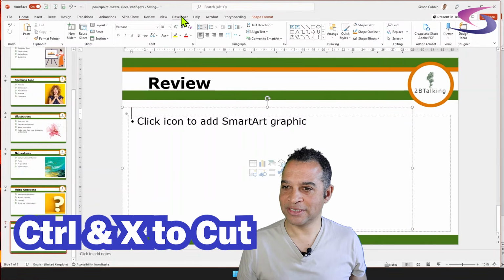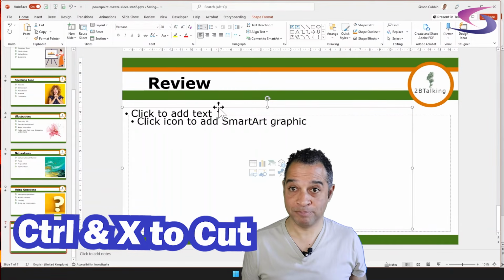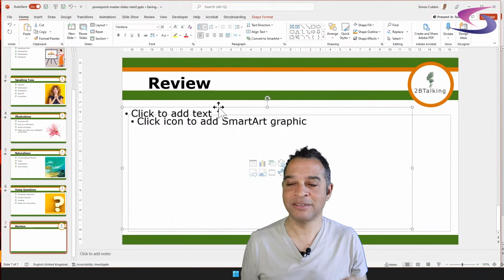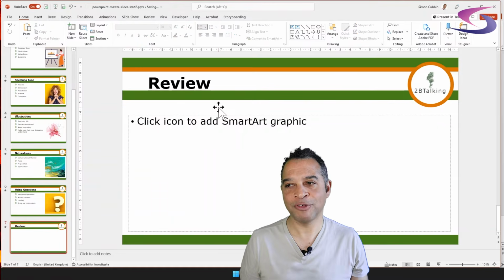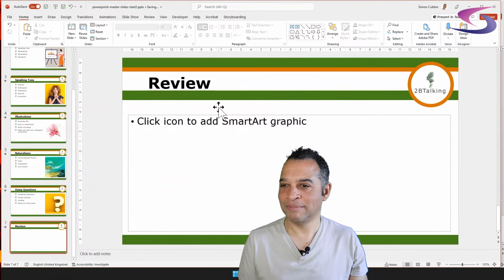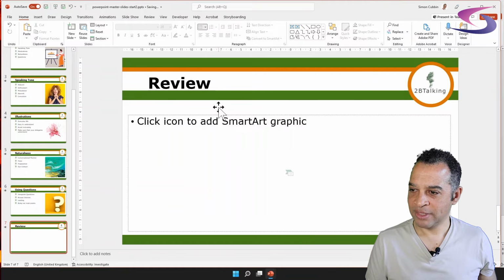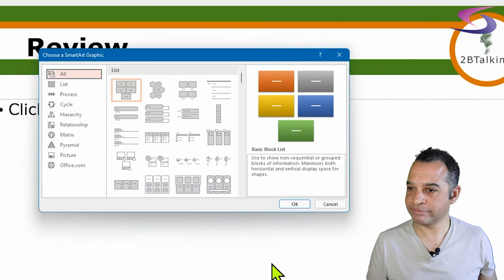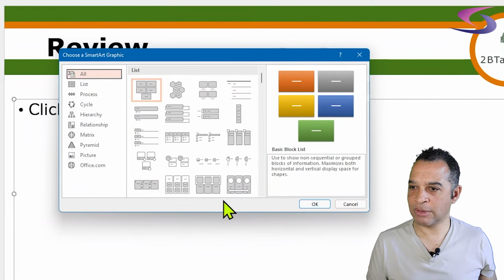Okay, let me just get rid of the box by clicking on the border of the box of the text. Make sure you get that right. Press delete to remove it. Now, if you've accidentally deleted the smart art graphic box, then you can undo and then make sure you delete the text box. There we go. Click once on the smart art. Choose a smart art option.